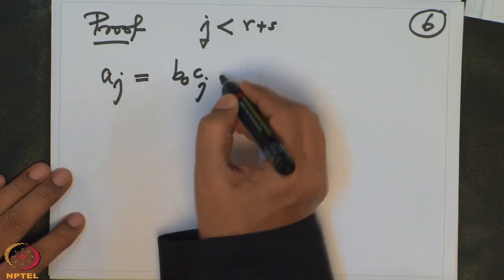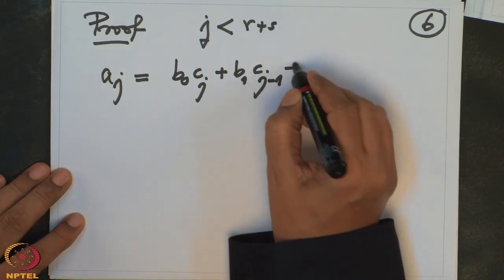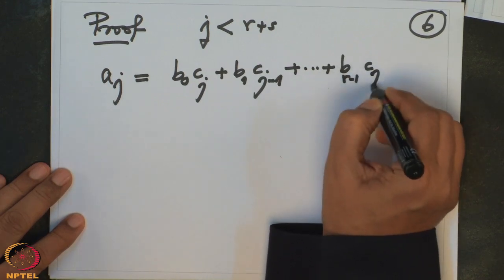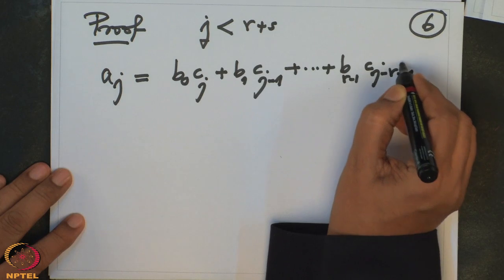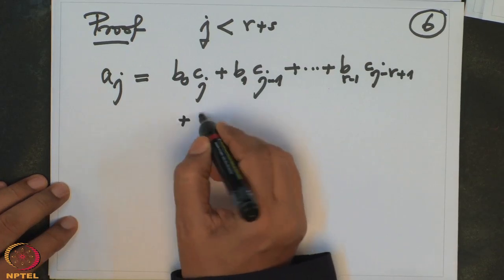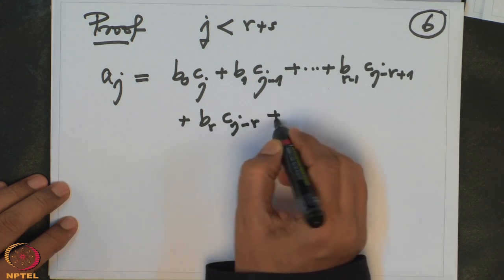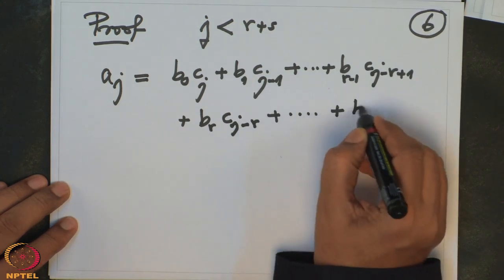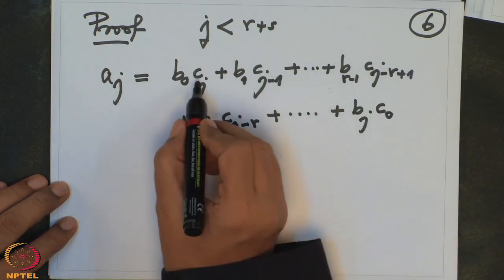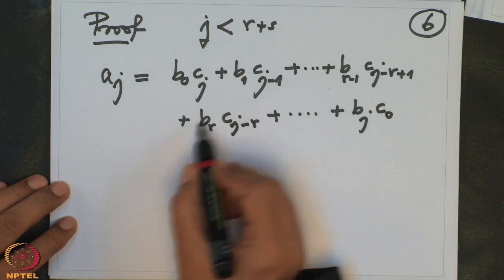B0 Cj plus B1 Cj minus 1, it will go on, Br minus 1 Cj minus r plus 1, and then the next one is Br Cj minus r, plus so on, plus Bj C0. I can descend the index of C down to 0. The index of C is descending and the index of B is increasing.